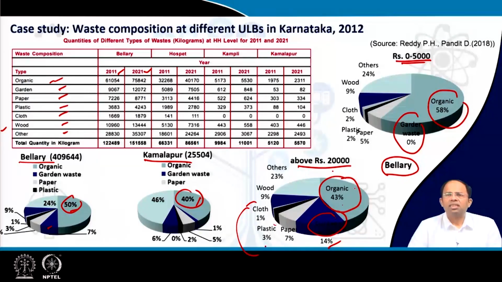So every city is different, income groups are different, so we have to be very careful when we are determining, for the overall city level or for different zones of the city, what kind of waste is generated and what their composition is. Accordingly, we have to design the collection system, accordingly we have to design the decentralized treatment system and so on.